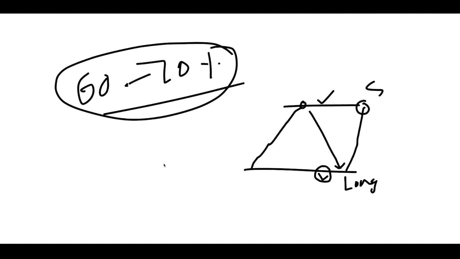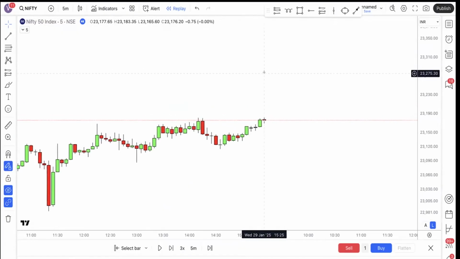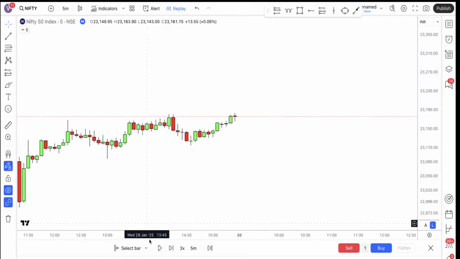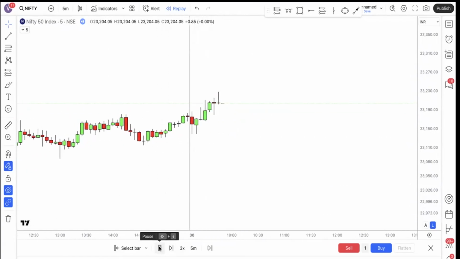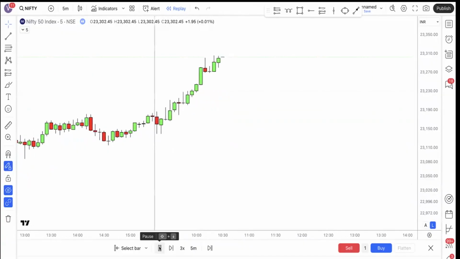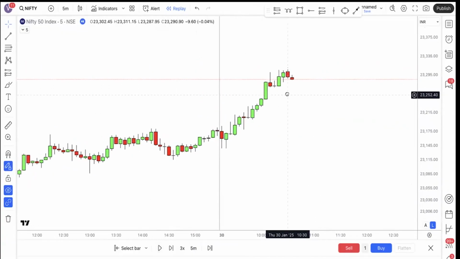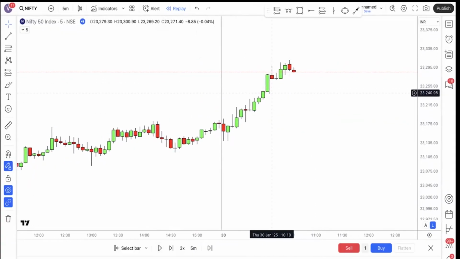That is what this setup is all about. Now for this video, let me take the example of 30th January, Thursday, in Nifty. Let us replay the candlestick to see how it behaved in the first 1 hour of the day. You can see that in the first 1 hour of the day, it is going up and up. Now let us see whether its initial balance is wide or narrow.